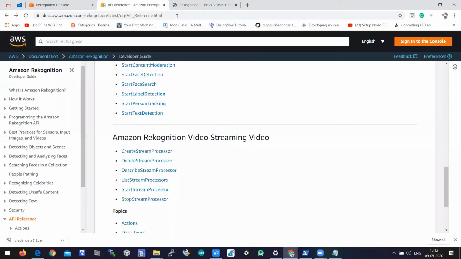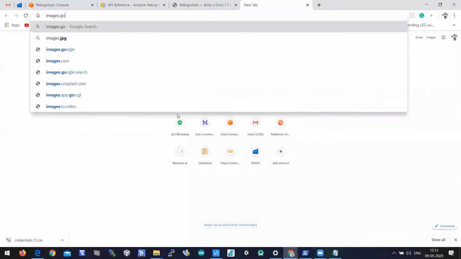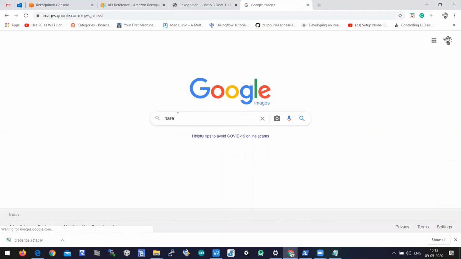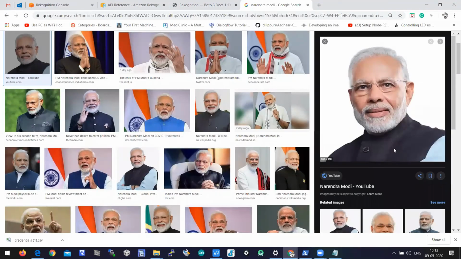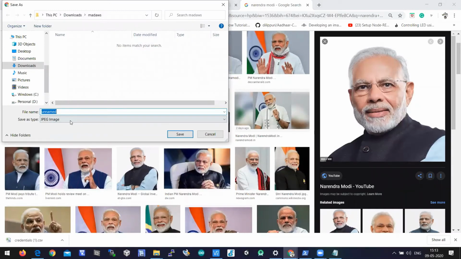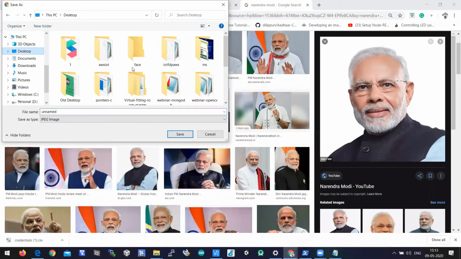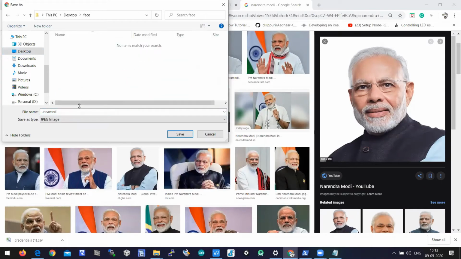So let's take Narendra Modi ji's image. Let us search images on Google.com and take some sample images of Narendra Modi ji, our Prime Minister. So let's save the image. The main point is that the images should be either JPG or PNG only. So let's save it in the folder called face as modi1.jpg.